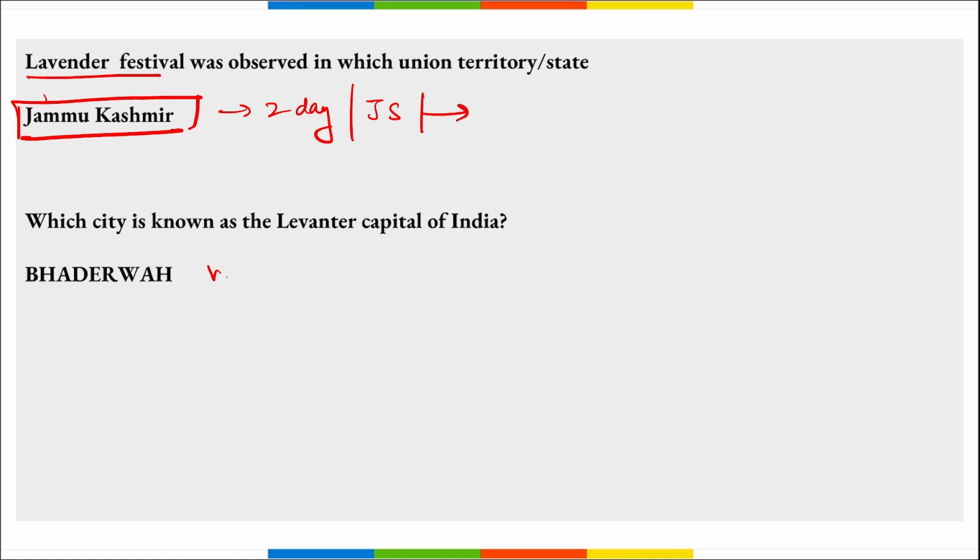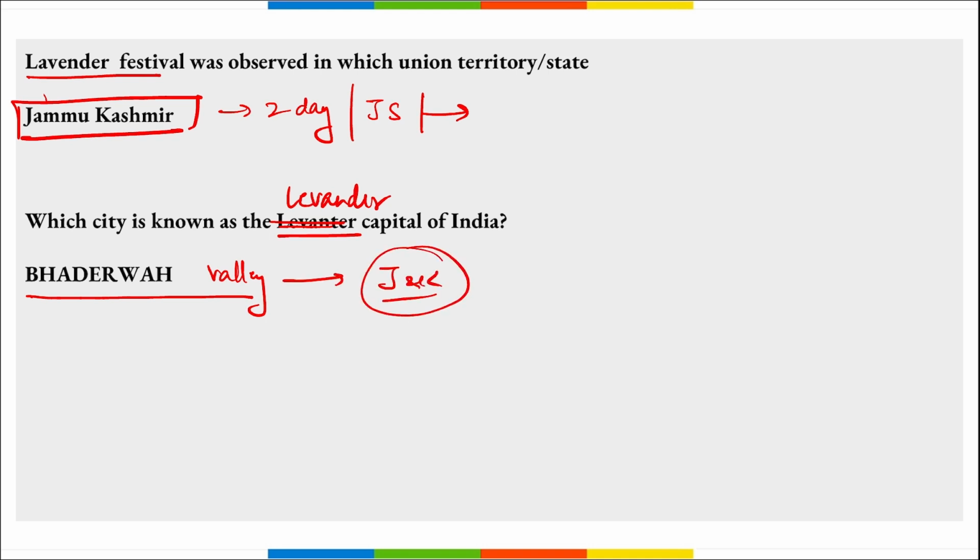This festival was held in the Bhadrava Valley. Then next thing you need to remember for Bhadrava Valley is that this city is also known as the lavender capital of India. And where is this Bhadrava Valley? This is in Jammu and Kashmir. Correct? So the lavender festival was observed in Jammu and Kashmir.